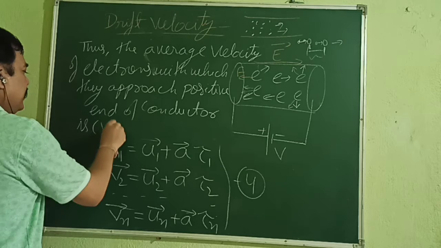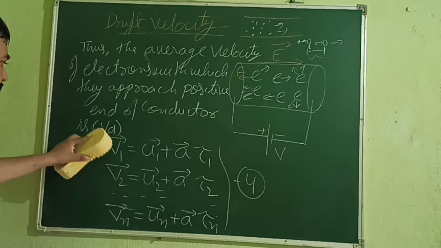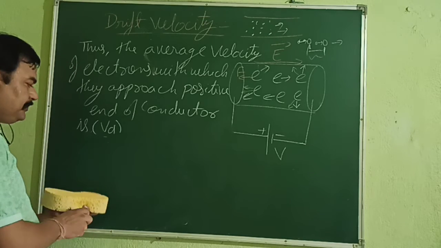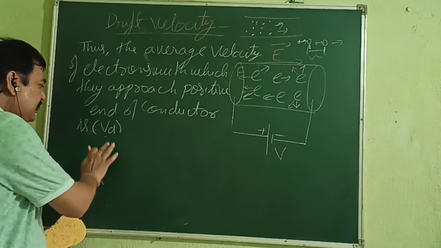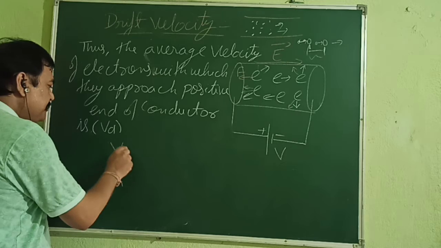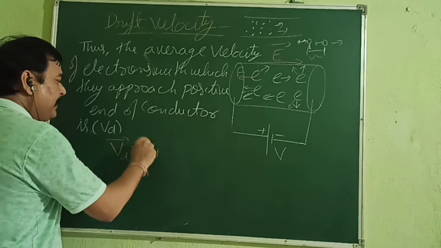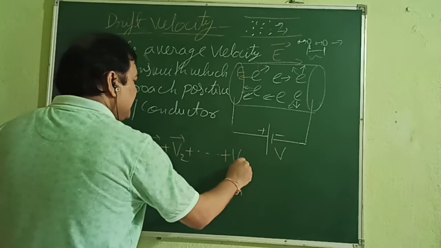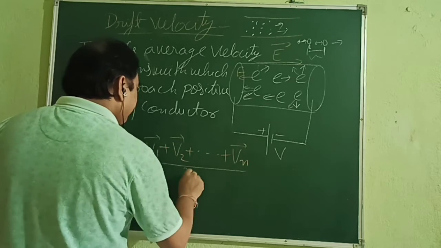That is Vd, we call it drift velocity, I have already told you. So Vd we have to find out now. Vd is equal to V1 plus V2, because we have to take everything, plus Vn, whole upon n.